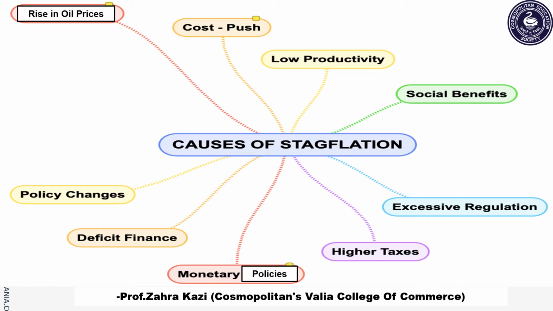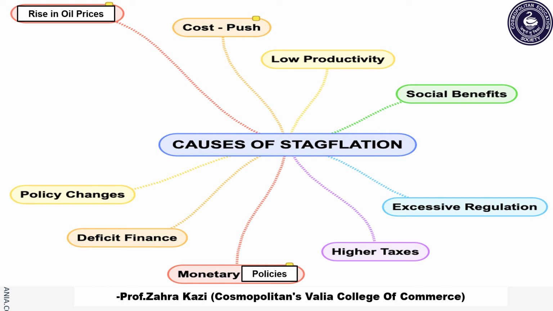Second cause of stagflation is cost push. This means that the cost of production also increases due to many factors such as increase in wages, increase in the price of raw materials as well as other inputs. Further, also due to increase in the price of new infrastructure or new capital or machinery, or as well as repair of the old machines.